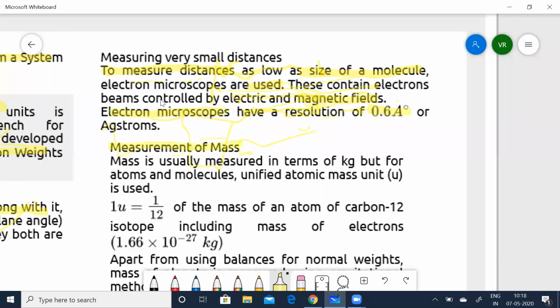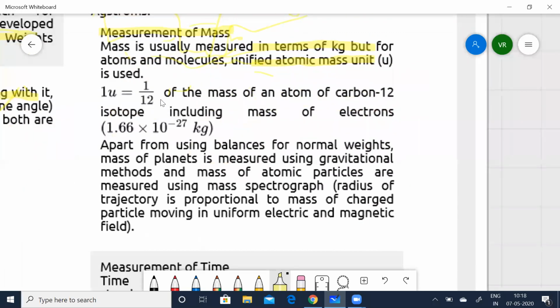And then measure of mass. Mass is usually measured in terms of kg, but for atoms and molecules, the unified atomic mass unit is used. That is, 1 unified atomic mass unit is equal to 1 by 12 the mass of the carbon-12 atom, the carbon-12 isotope, including the mass of the electrons. It is nothing but 1.66 times 10 to the power of minus 27 kg.